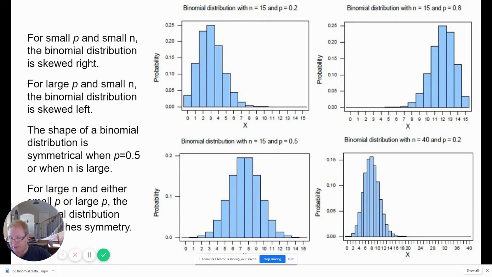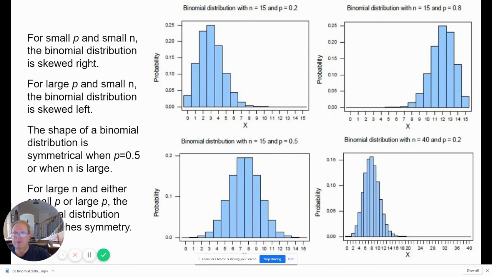I'm going to continue here by talking about the binomial probability distribution, particularly the shape of the binomial probability distribution. In general, you should know that the binomial probability distribution is not bell-shaped. And as you can see from the top two graphs, it can be skewed.